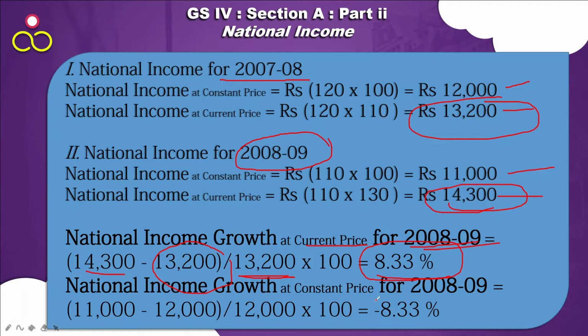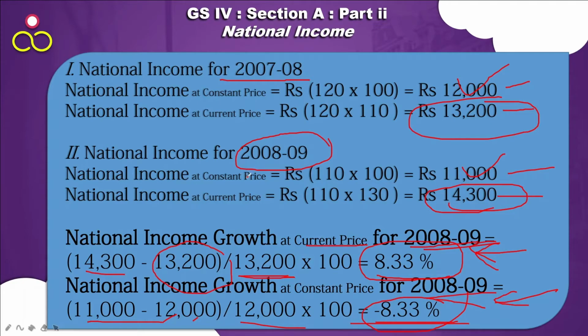Now at constant price, we calculate for 2008-9 is 11,000 here minus 12,000 here divided by 12,000. This comes out to minus 8.33%. This is the real income growth. ठीक है? So if we compare the nominal income growth, suddenly we see that there is a positive growth, but if we look at the real growth, we see there is a negative growth. Now negative growth, so this nominal growth gives you a false idea of a growth. You have to always look at the real income growth.